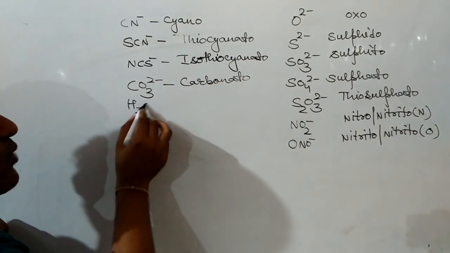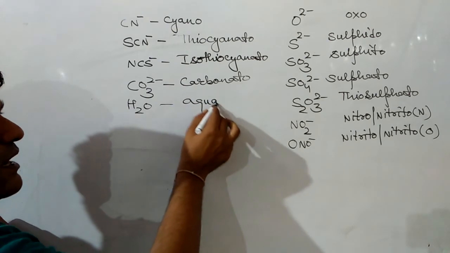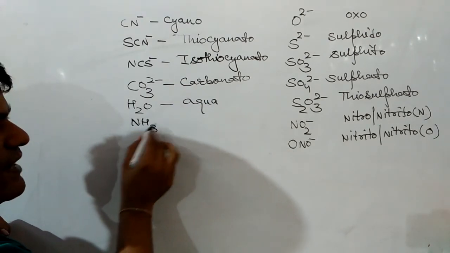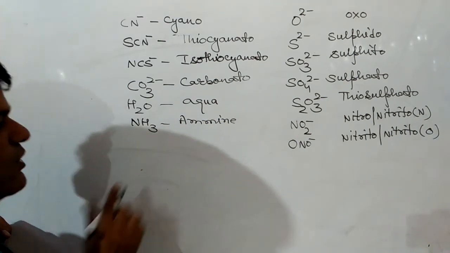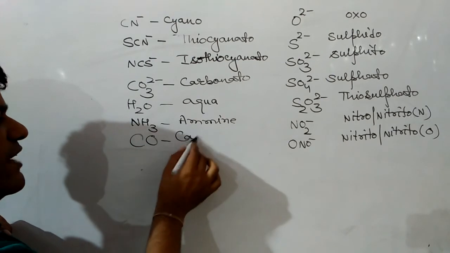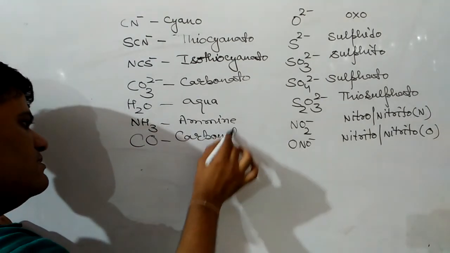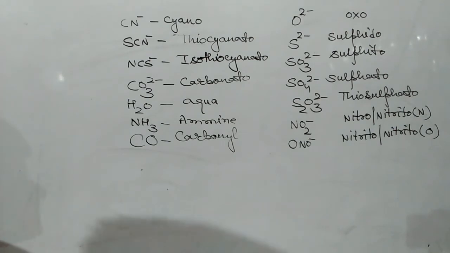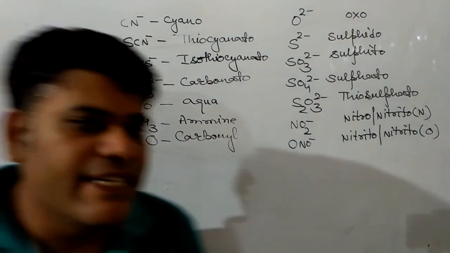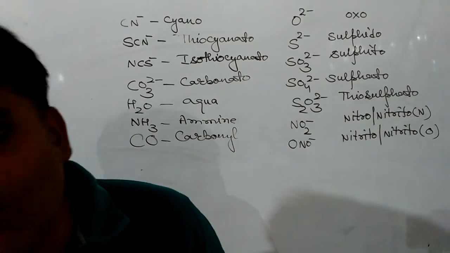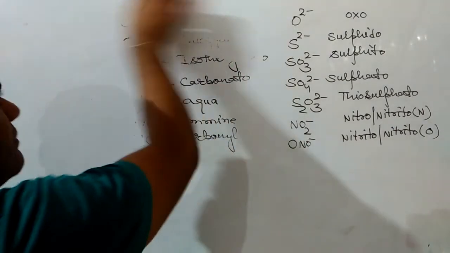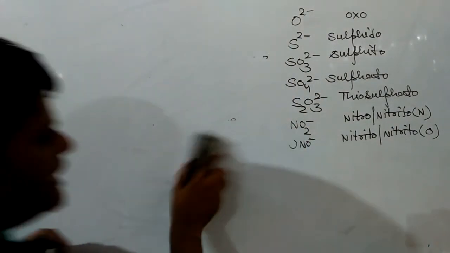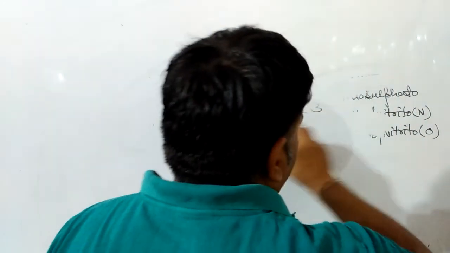H2O is aqua. Ammonia will be ammine. For carbon monoxide, it will be carbonyl. And all these are monodentate ligands. Monodentate ligands are those ligands which have only one donor site in them. That's why they are known as monodentate ligands.